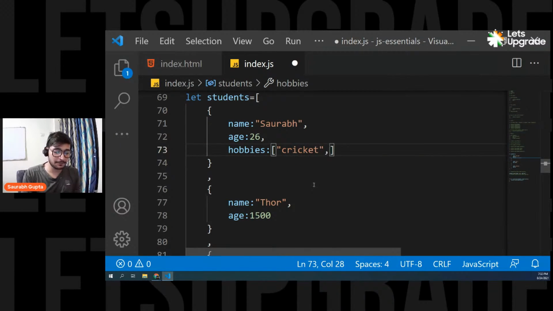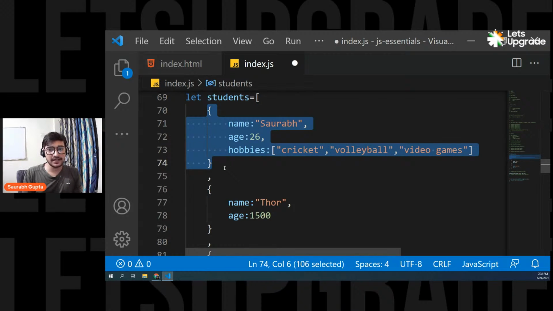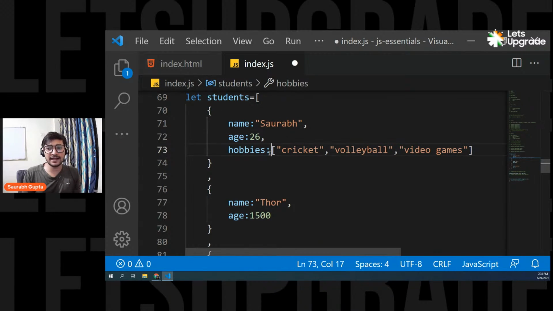Cricket, volleyball, and then you can have, let's say, video game, something like this. So yes, why not? See, now we have an array inside which you have an object. Inside the object, you have a property, which is again an array. Simple. So you can have it. Why not? Simple. Is that clear?